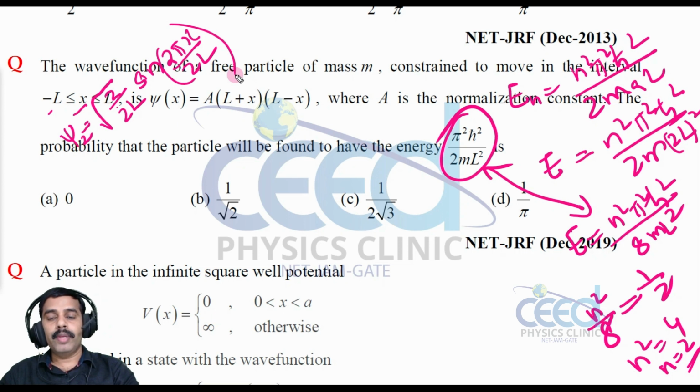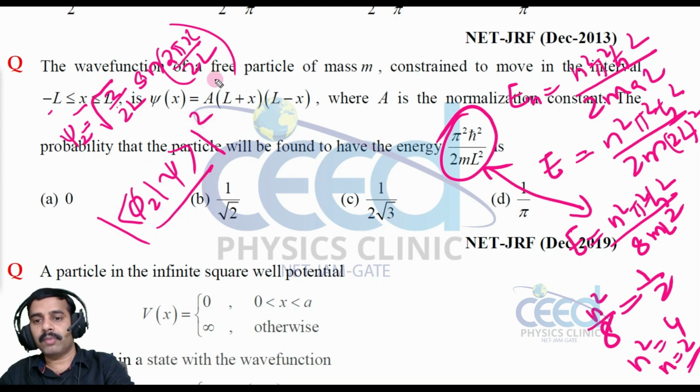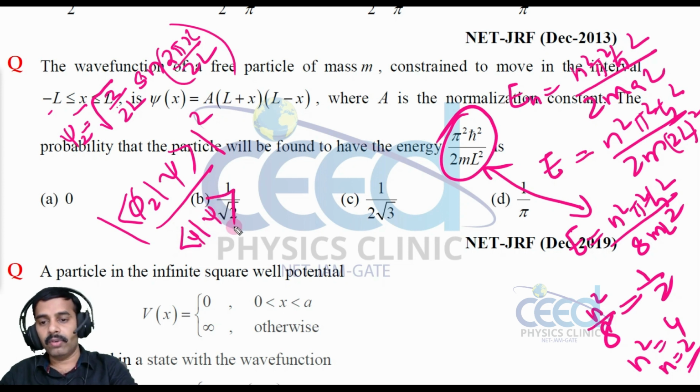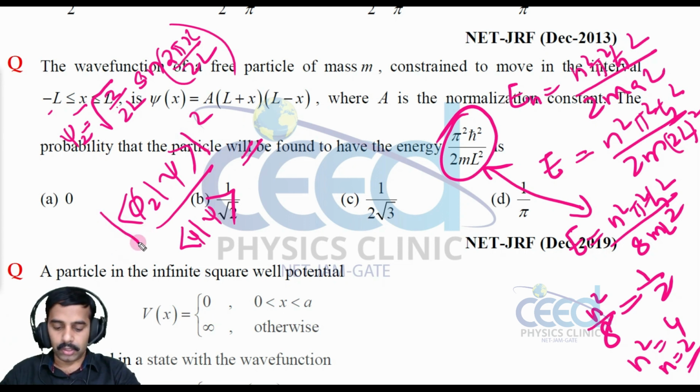Now what is the probability? Probability in this state is the square of the integral of ψ2 with ψ. The particular given wave function in this state is not normalized, where A is the normalization constant, so we have to divide with this normalization parameter. So this is the total probability we have. When I solve this integral, its whole square, and this will be the normalization parameter.